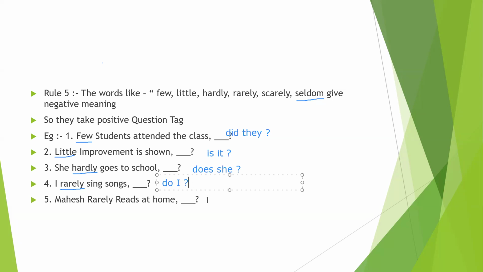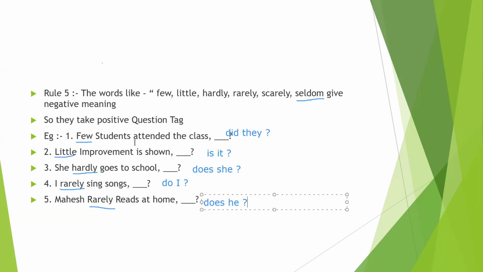Now let's see the final one. Mahesh rarely reads at home. Here also the keyword is rarely. So we write he, and a question mark. Here reads is verb plus s, so we write does he? So words like few, little, hardly, rarely, scarcely, seldom give a negative meaning, so we take a positive question tag.